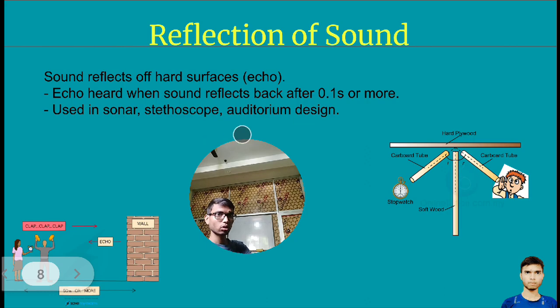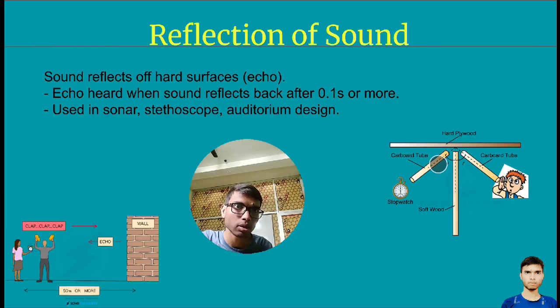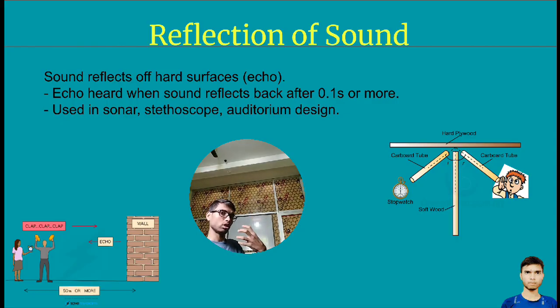Echo is heard when sound reflects back after 0.1 second or more. It is used in sonar, stethoscope, or auditorium design. What is an echo? An echo is just one reflected sound. If you produce a sound by the vocal cord, then you will be able to hear your same sound after 0.1 second. This is an echo. Echo is just one reflected sound. Clear?